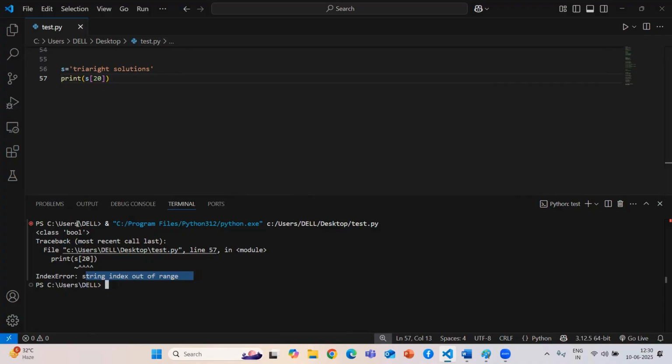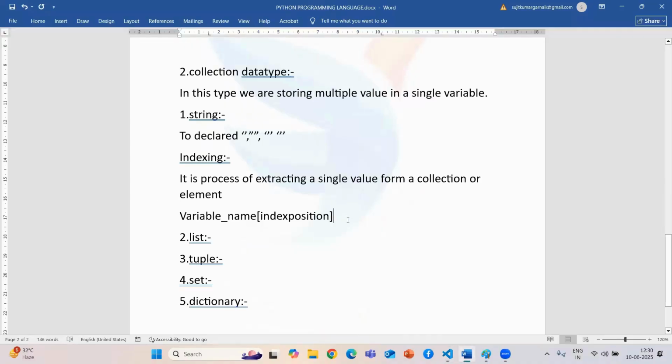Okay, so guys, this is how we can find our indexing. Sometimes somebody asks, sir, I want to extract multiple elements at a time. By the help of indexing, only one value you can access. But now my requirement is I want to access multiple values. By the help of slicing, it will be possible. So how to do slicing, we are going to see now.